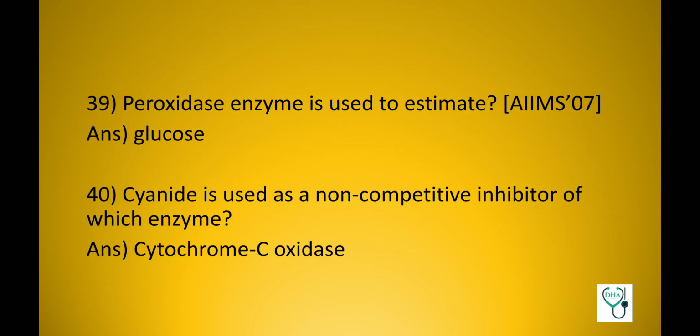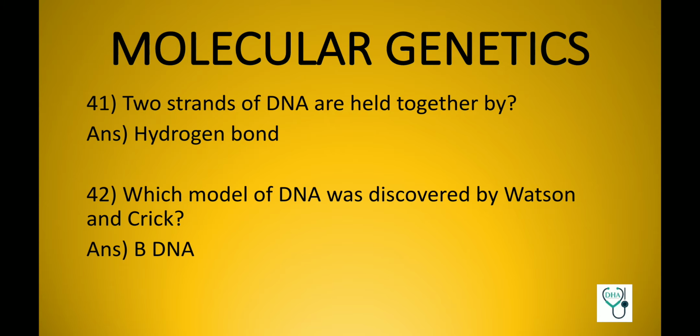Peroxidase enzyme is used to estimate glucose. Cyanide is used as a non-competitive inhibitor of which enzyme? Cytochrome C oxidase. Now coming to a very important topic, molecular genetics. Two strands of DNA are held together by hydrogen bond. Which model of DNA was discovered by Watson and Crick? B-DNA.